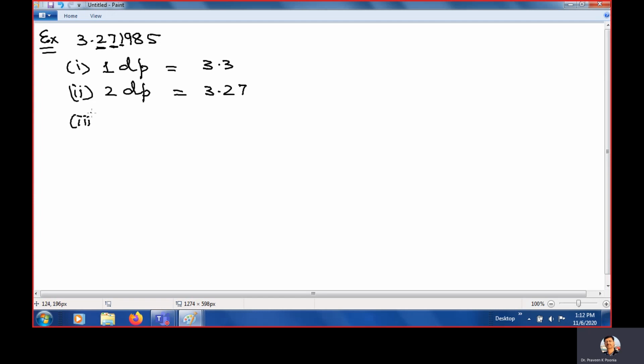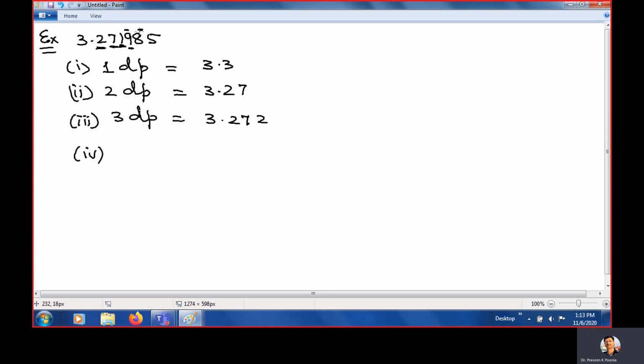Now if we need 3 decimal places. 3 decimal places means we will look at the 4th. The 4th is 9. So 4th is 9 means what? That it will increase 1. So the answer is 3.272. So 1 plus 1, it will increase by 1. Okay. Now look at the 4th. Now 4th means we will look at 9.